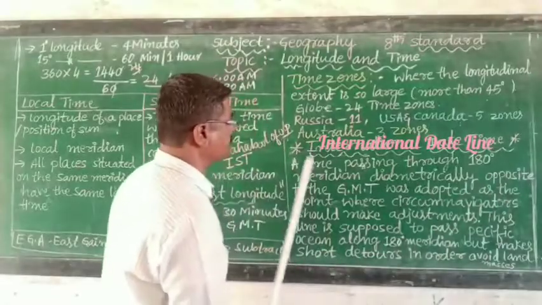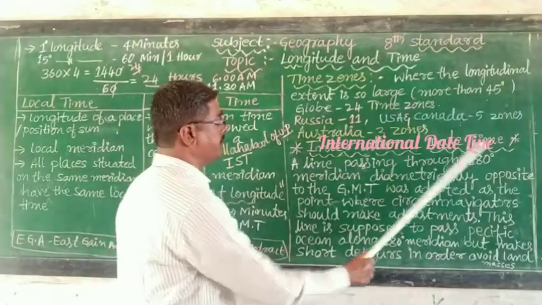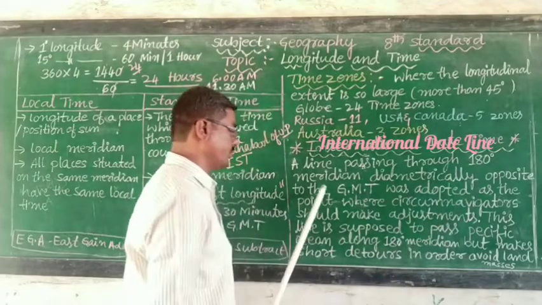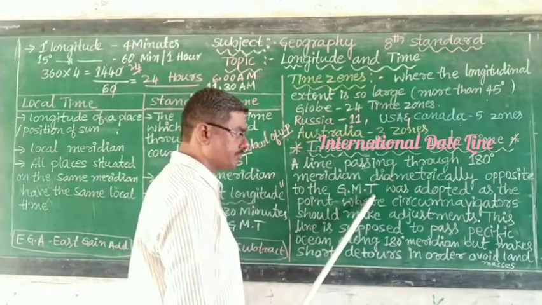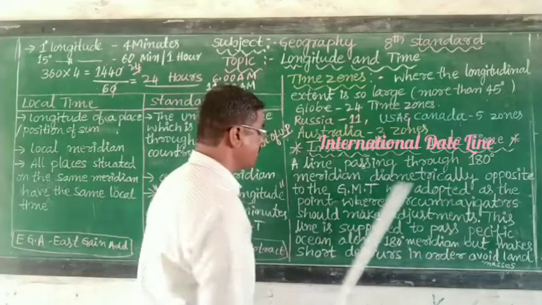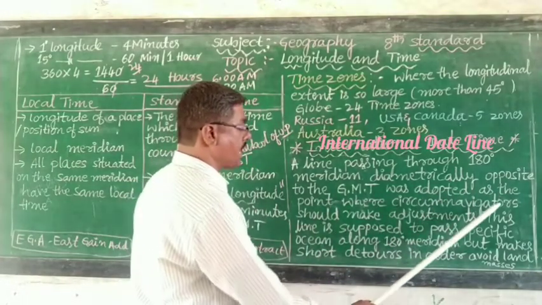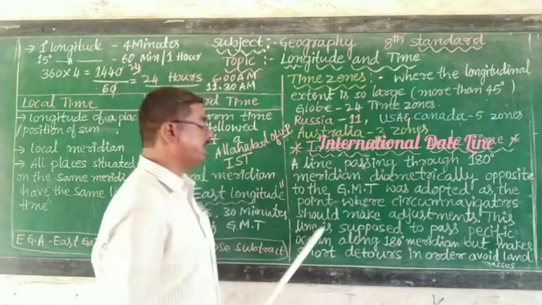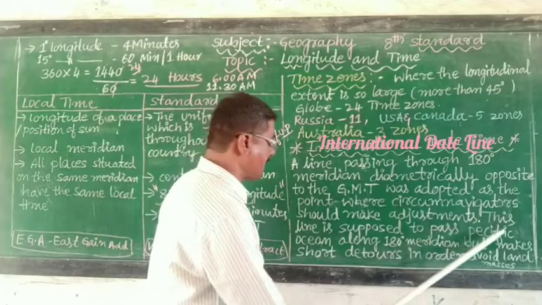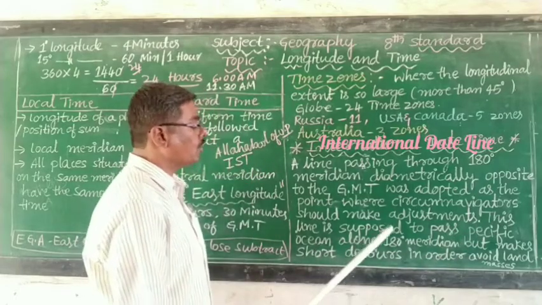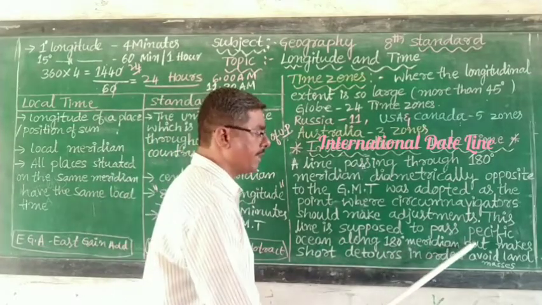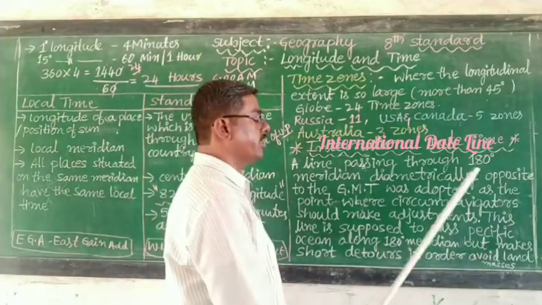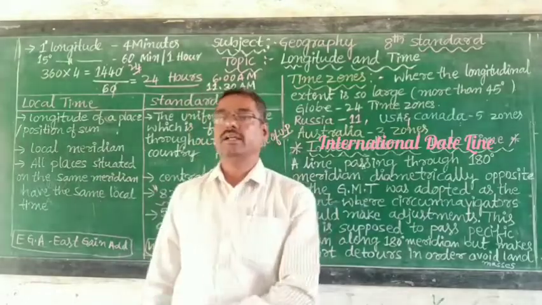Therefore, a line passing through the 180-degree meridian, diametrically opposite to the Greenwich Mean Time meridian, was adopted as the point where circumnavigators should make adjustments. This line is supposed to pass through the Pacific Ocean along the 180-degree meridian but makes short detours in order to avoid land masses.